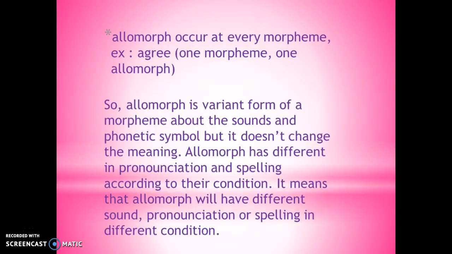Allomorphs occur in every morpheme. For example, agree has one morpheme and one allomorph. So we can conclude that an allomorph is a variant form of a morpheme in terms of sound and phonetic symbol, but it doesn't change the meaning. Allomorphs differ in pronunciation and spelling according to their condition. It means that an allomorph will have a different sound, pronunciation, or spelling in different conditions.